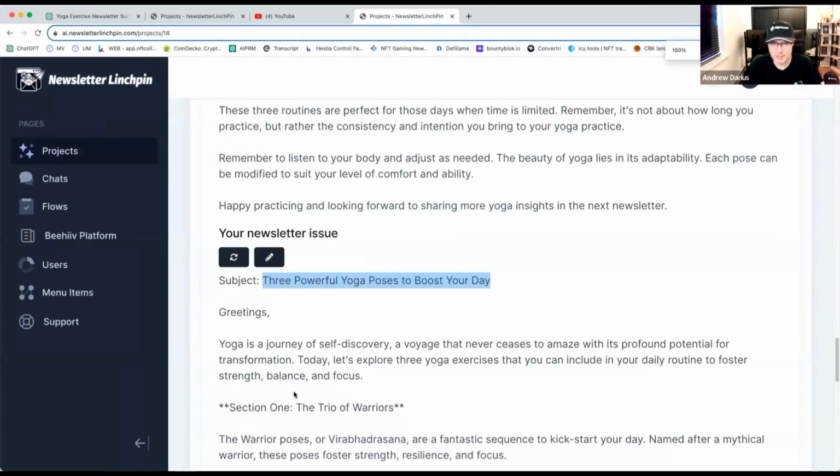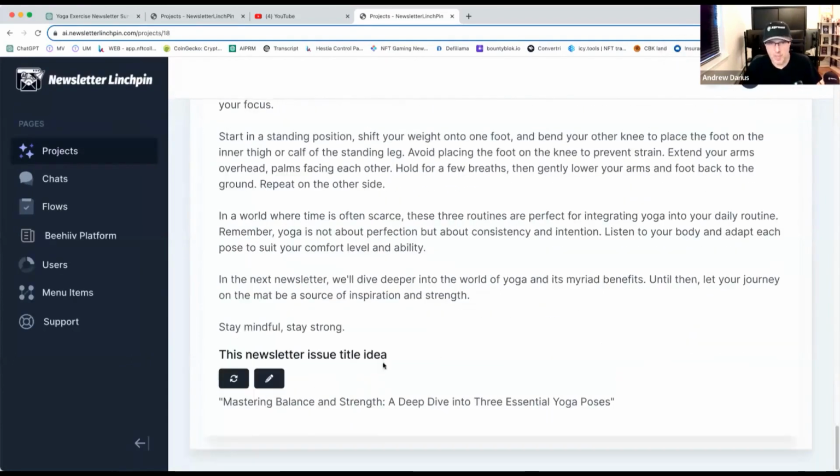The newsletter issue title, let me zoom in so you can actually see it better. What is inside the newsletter, right? Title idea: Mastering Balance and Strength, a deep dive into 3 essential yoga exercises. I like it. We don't know what it is, right? Like, are you making these mistakes in English? You are curious, you want to go in and see it, right? A deep dive into 3 essential yoga exercises is very curiosity based.